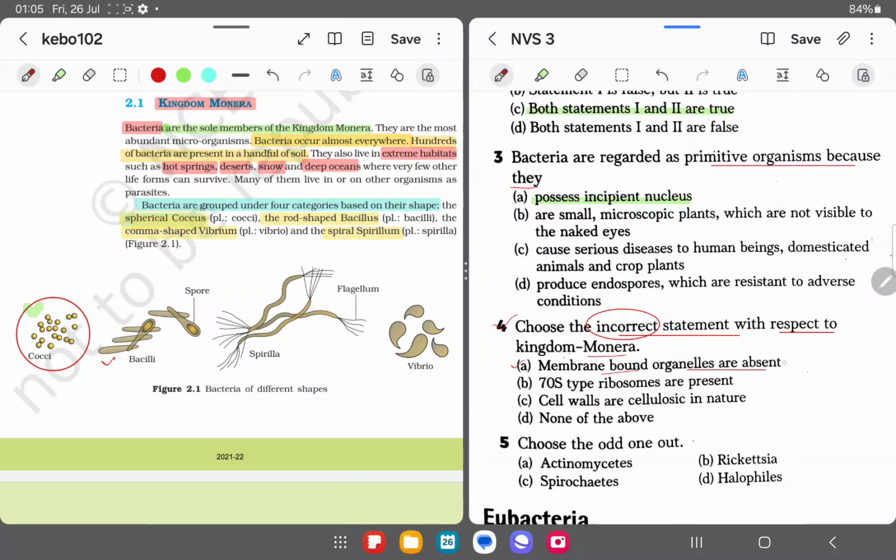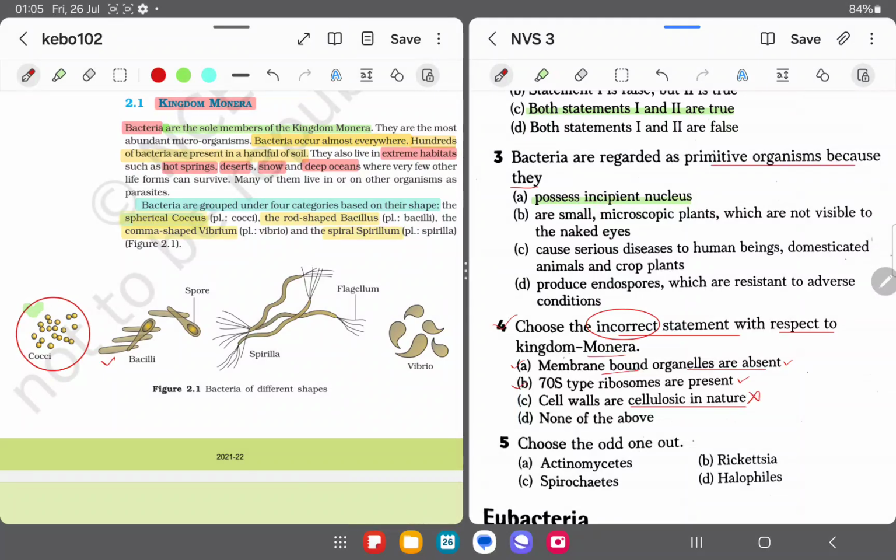Okay, so it is correct, it is true for Monera. 70S ribosomes are present, that is also true for Monera because they are prokaryotes, so they have ribosomes which are 70S type. Cell walls are cellulosic in nature. Now this is the incorrect statement.